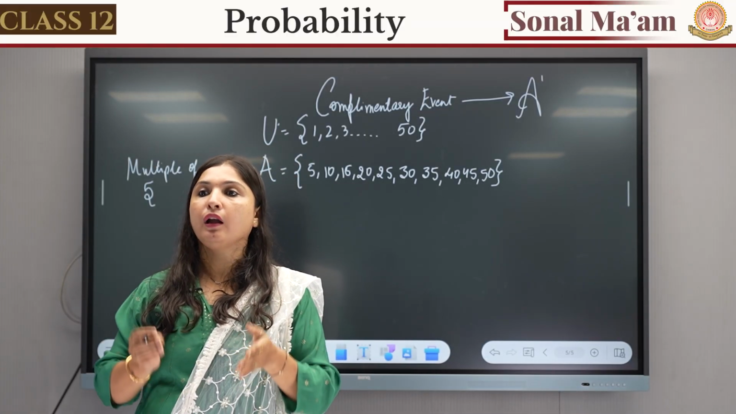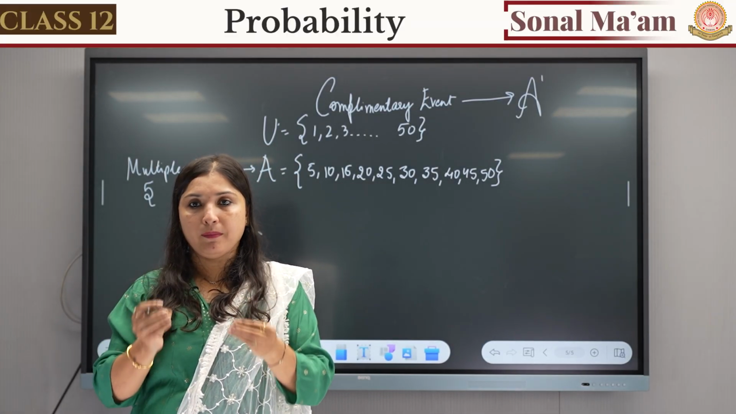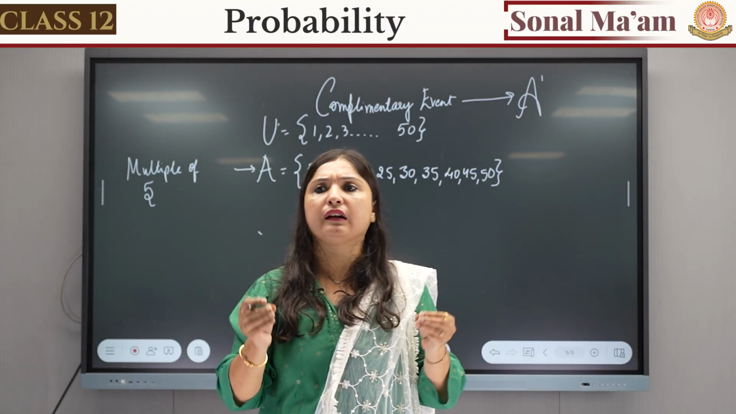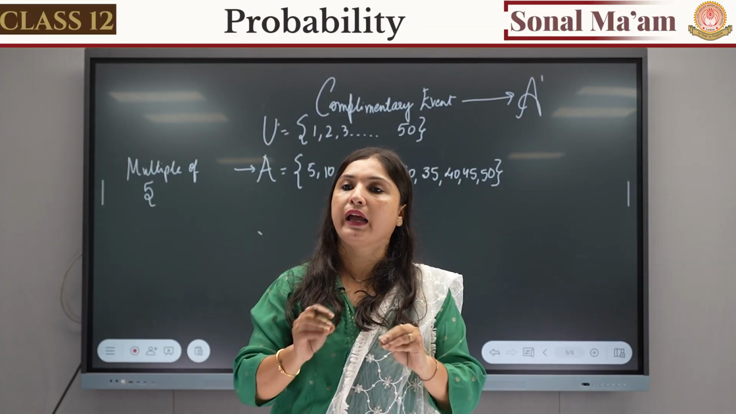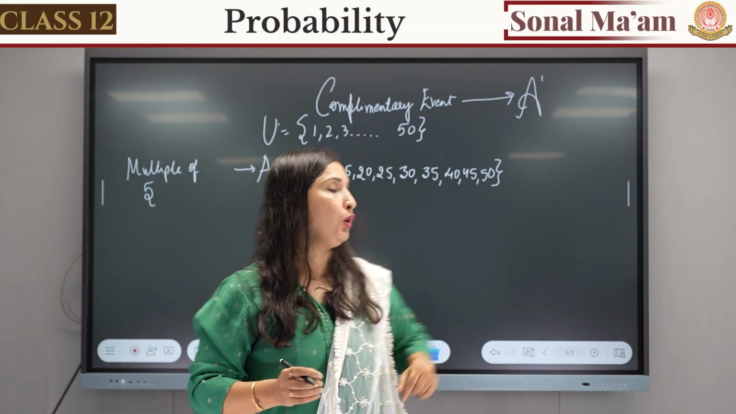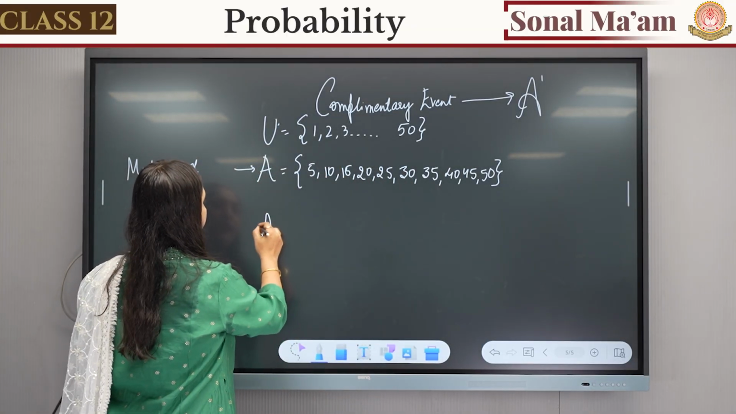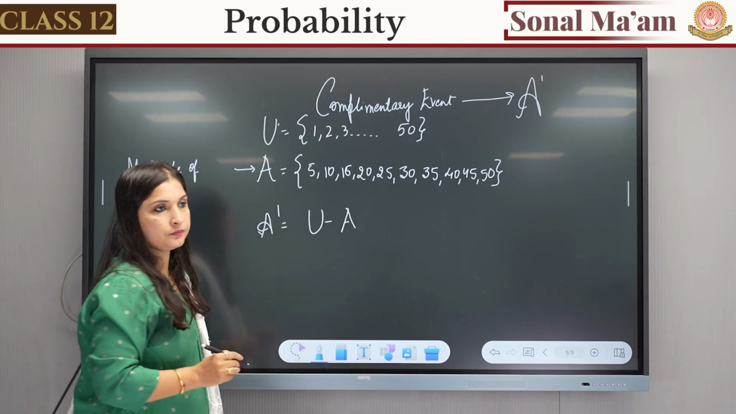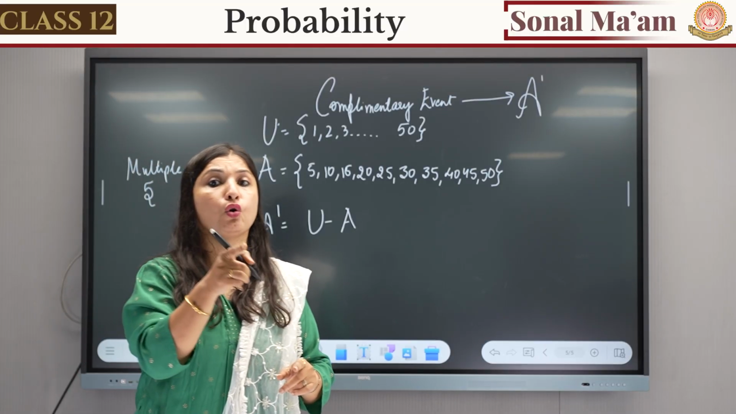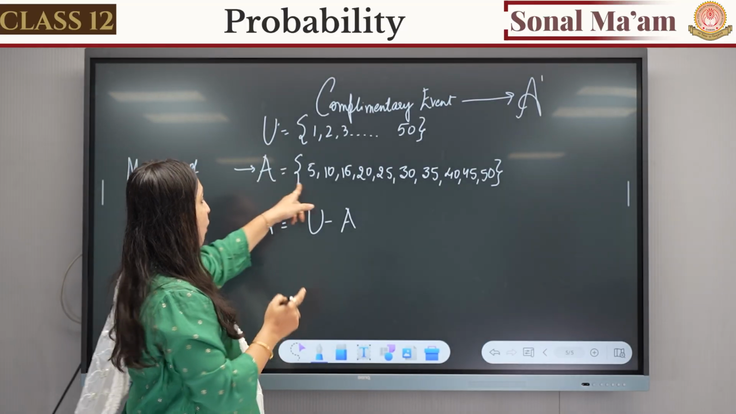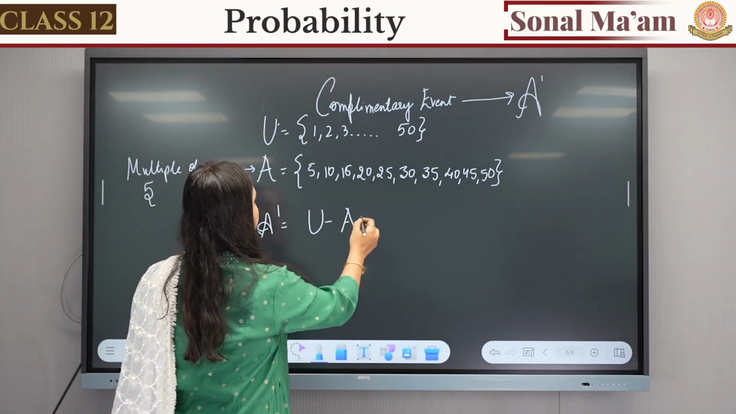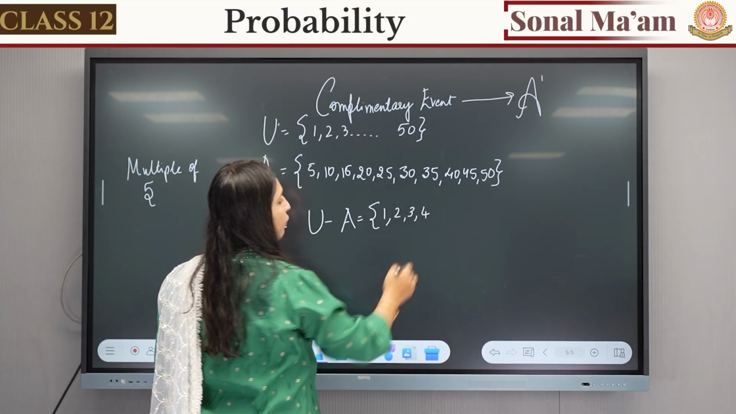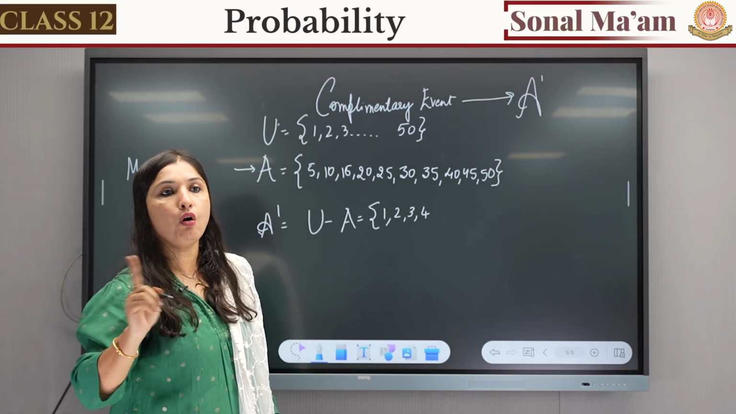What is a complementary event? If I am writing A complement, it clearly means the elements which are not there in A, but we have them in U. What does it mean? When we have to find A complement, you have to do U minus A. A complement means those which are not in A, meaning all these numbers will not come. Okay, fine. Then what will come? 1 will come, 2 will come, 3 will come, 4 will come, 5 will come. No, why?